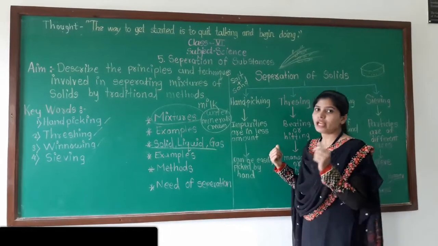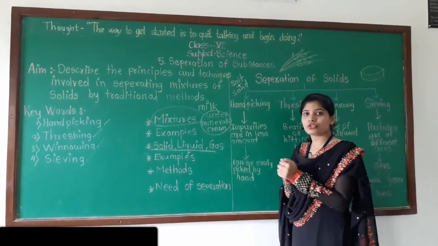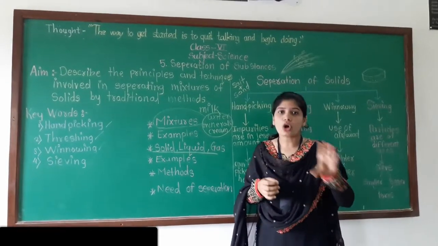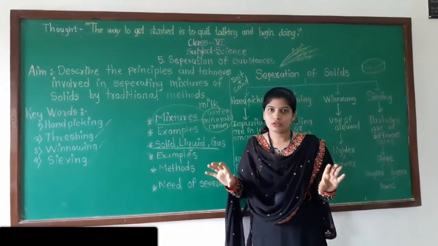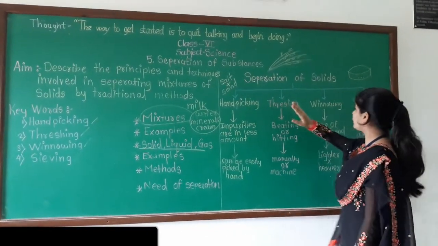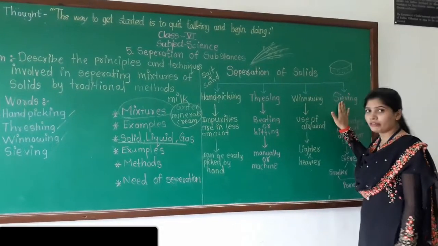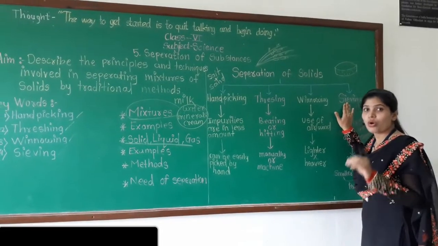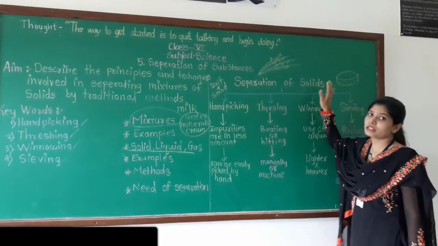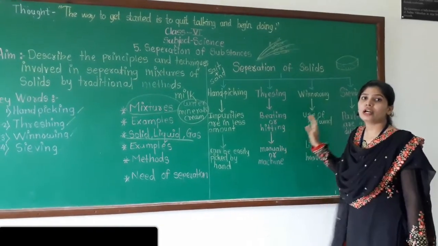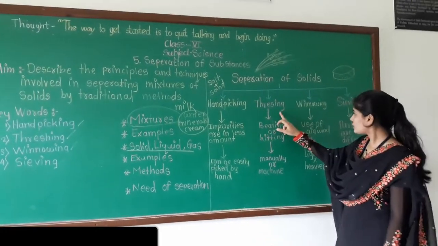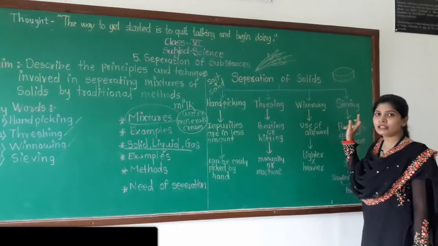In this session we learned about separation methods, where we are removing solid from solid. All these four methods, hand picking, threshing, winnowing and sieving, we can use only in the separation of solid substances. So don't confuse them.